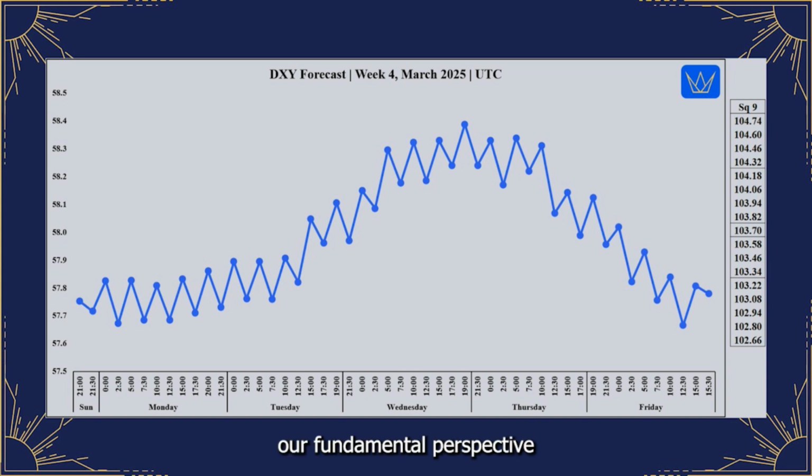Our fundamental perspective this week remains neutral to slightly dollar weak. Examining the mass pressure data for the DXY for the week of March 23rd to 29th, 2025, the overall cyclical tendency suggested by the mass pressure data points to a neutral to slightly bullish bias, with higher pressure observed in the early part of the week.